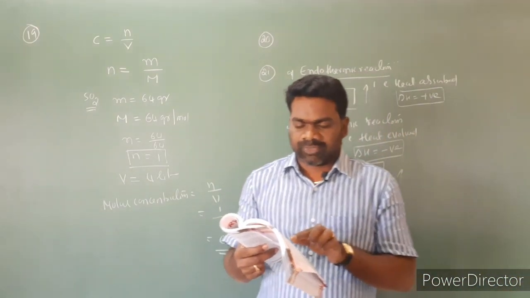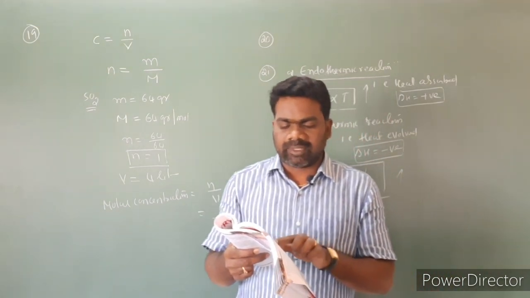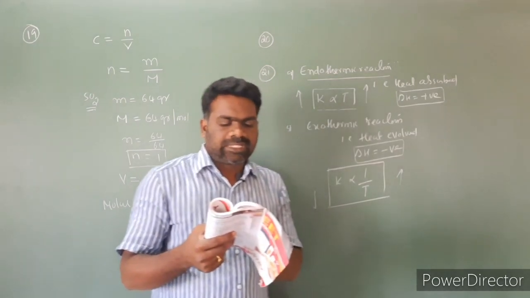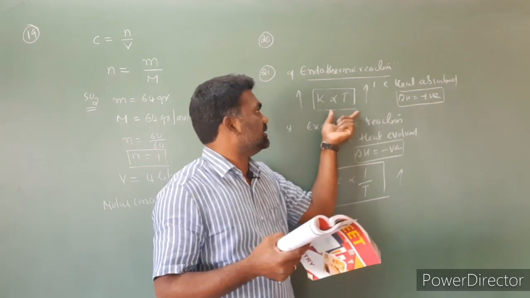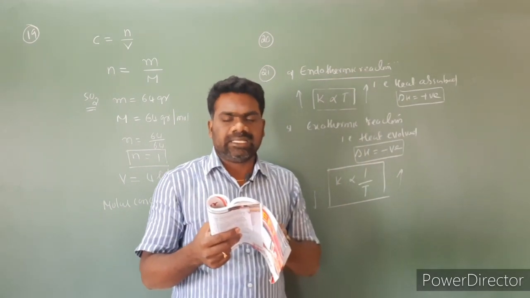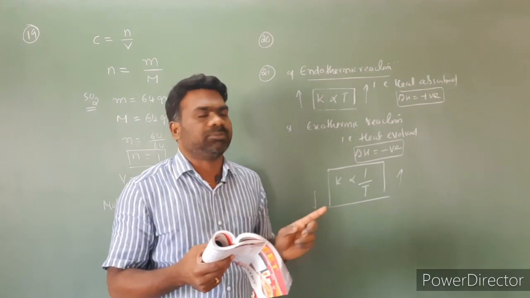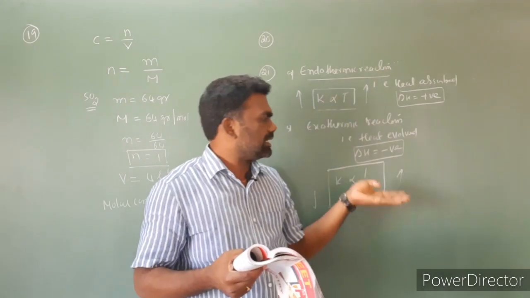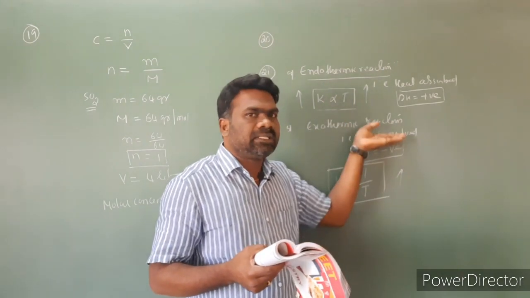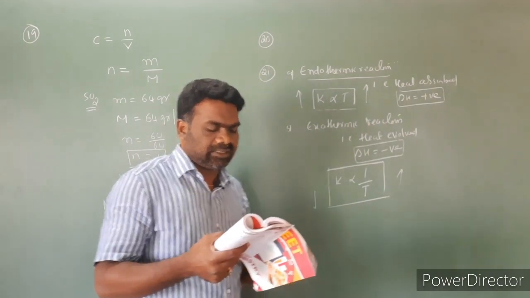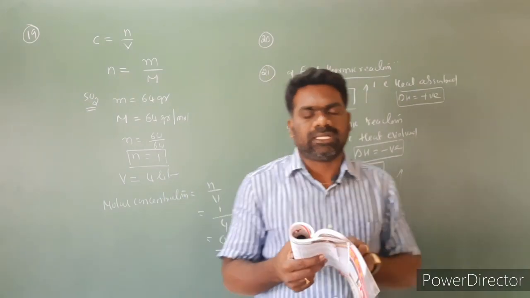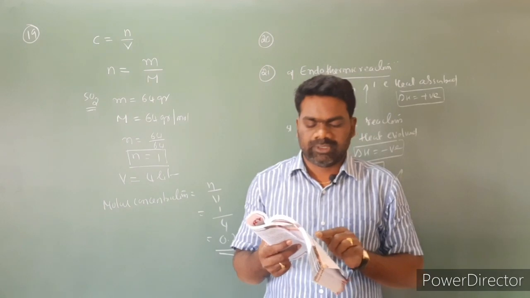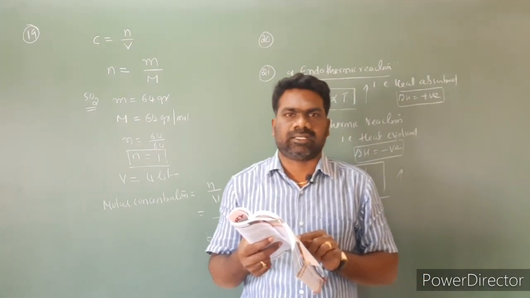So look at the options. With increase in temperature, the value of equilibrium constant increases, but here it decreases. No. The second option, decreases, but here it increases. No. So the option 'may increase or decrease' is the correct option. In endothermic reactions, temperature increases, K increases. In exothermic reactions, temperature increases, K decreases. So question number 21, the third option is correct.